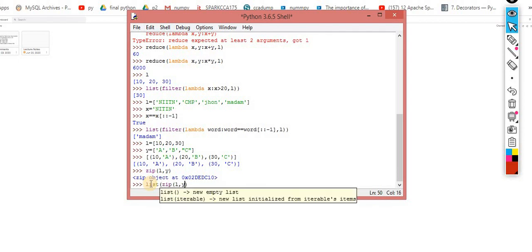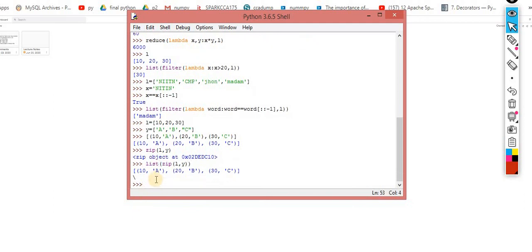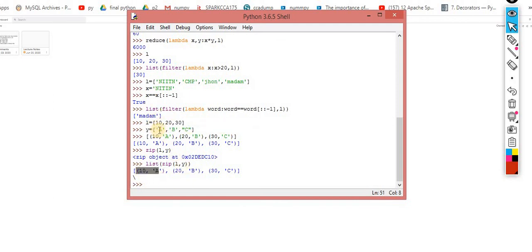For converting it into the list, what will you do? Simple. Now your task is done with the help of a single line of code, with the help of this zip. So I am zipping these two and converting it into something like that. But make sure when you are using this zip, both items should be equal. Otherwise you will get the error message.